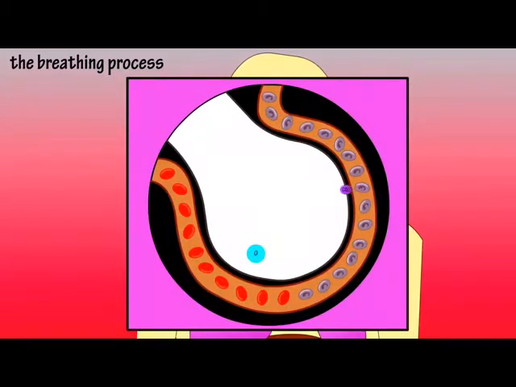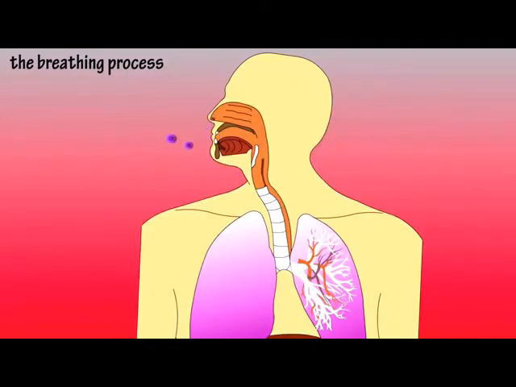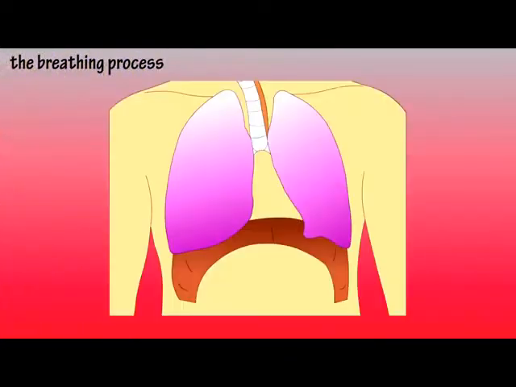Capillaries give up their waste carbon dioxide and pick up oxygen. Carbon dioxide is then exhaled through the air passage the oxygen was inhaled through, and the oxygen picked up by the blood returns to the heart. During this breathing process, the diaphragm is busy as well, contracting as we breathe in, which allows the lungs to expand, and relaxing as we exhale.